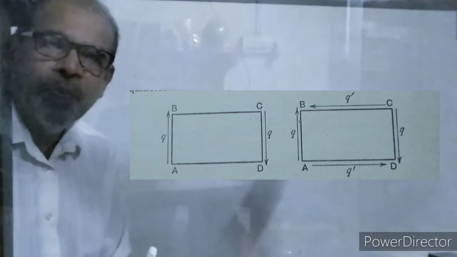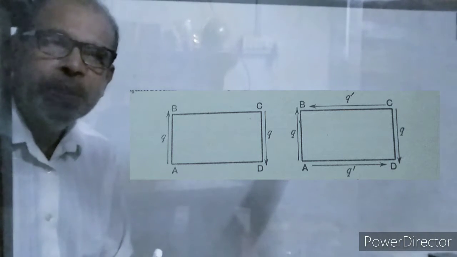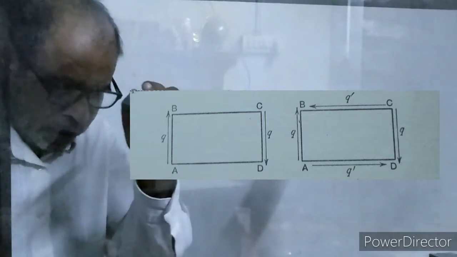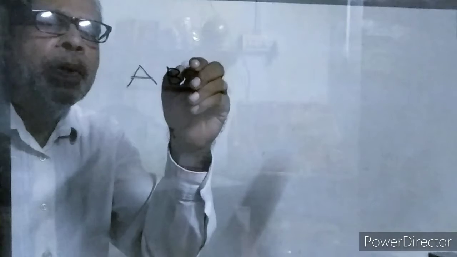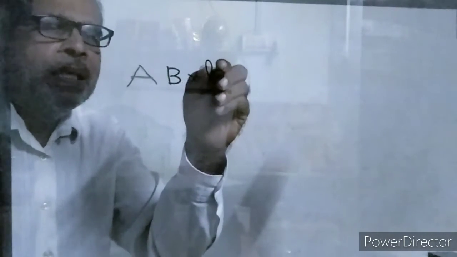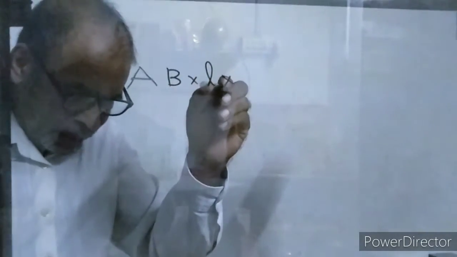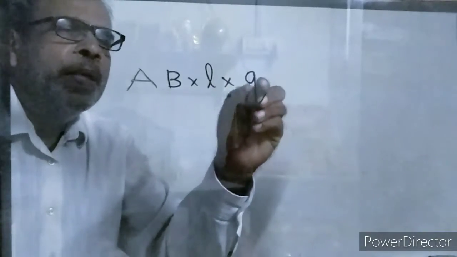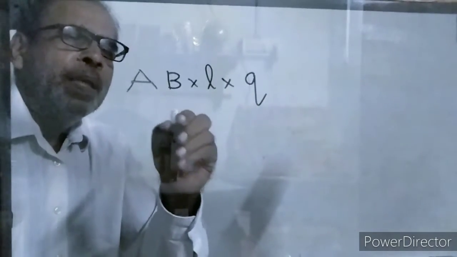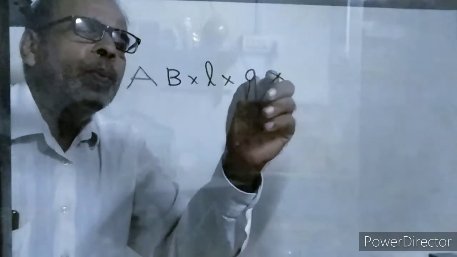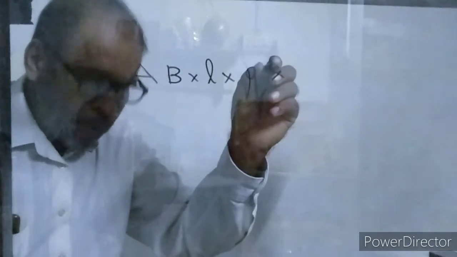There is a rotation for this couple of two equal and opposite forces. The moment of this couple: the force is AB into L, the area, into the shear stress Q. Then the moment of this couple is AB into L into Q into BC.